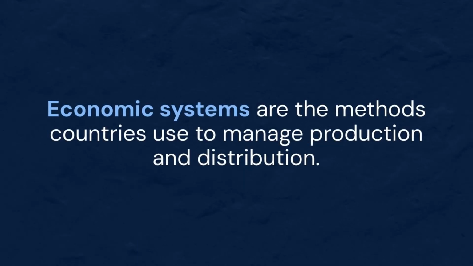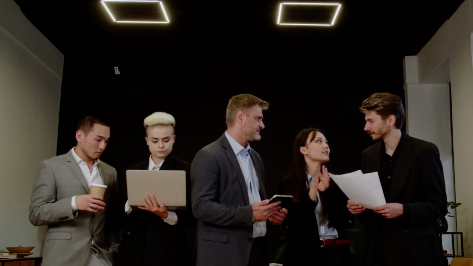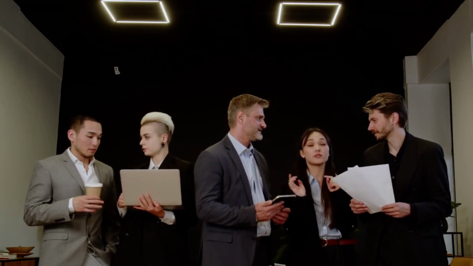Economic systems are the methods countries use to manage production and distribution. There are different types, such as capitalism, socialism, and mixed economies, each with unique ways of allocating resources.